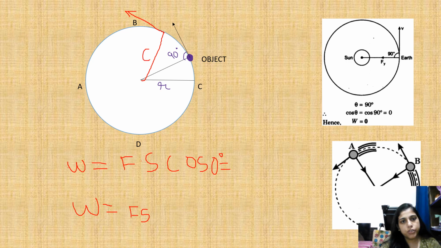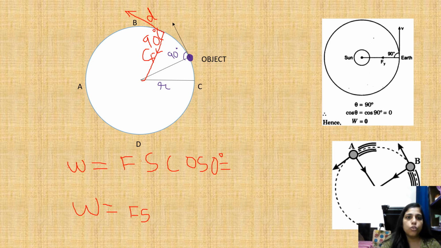That means here the angle between the velocity, or we can say the displacement, and the direction of force is 90 degrees.